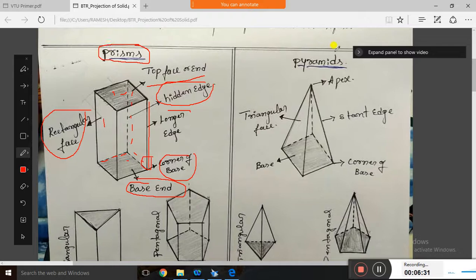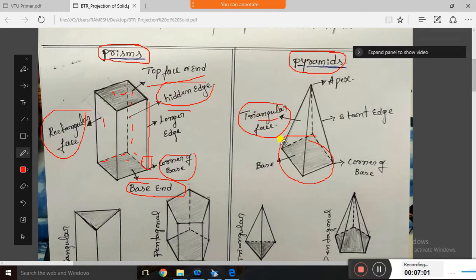Okay. So similarly, come to the pyramid. Pyramid means, as in the definition I told, it has only one base. That is the surface they have given. If it is a pentagonal pyramid, only the base is a pentagon. If hexagonal, the base is hexagonal. If square, the base is square. It has only one base. There is no top face. And the prism is supported by rectangular faces, and the pyramid is supported by triangular faces.